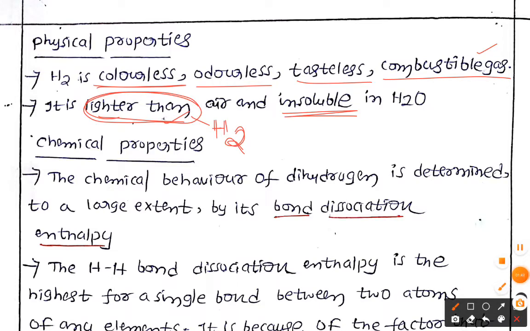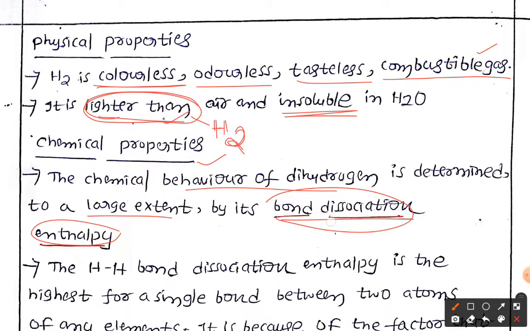Now let us discuss chemical properties here. The chemical behavior of dihydrogen is determined to a large extent by its bond dissociation enthalpy. If you want to know the chemical properties, they depend on the bond dissociation enthalpy, which means dihydrogen is going to break into atoms. The bond enthalpy definition we already discussed in chemical bonding: the energy required to break the bond is called bond dissociation enthalpy.